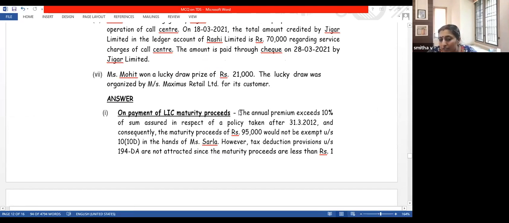Section 10(10D). It was regarding whether the annual premium exceeds 10%. Do you know this rule? If a policy is taken after 1/4/2012, and the amount of premium which is paid exceeds 10% of sum assured,